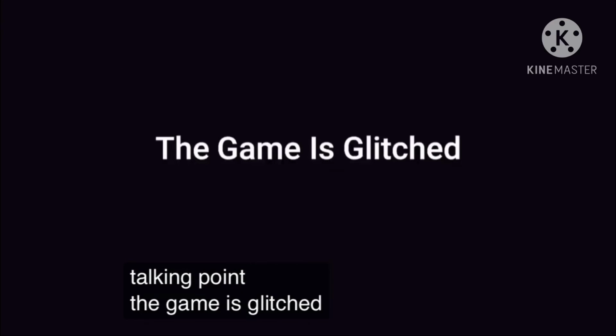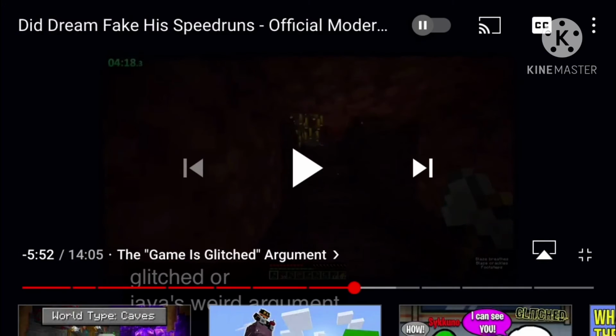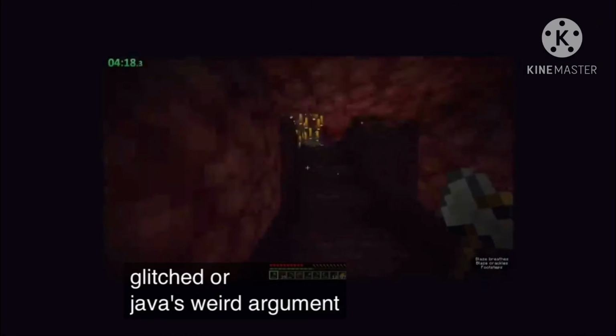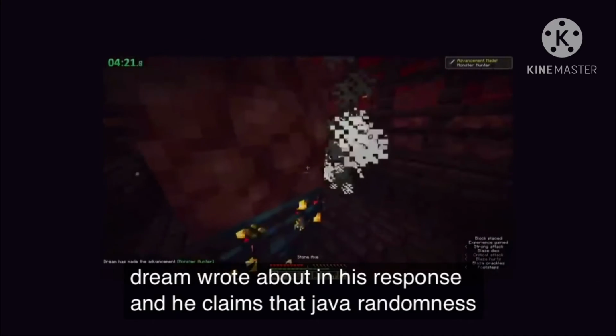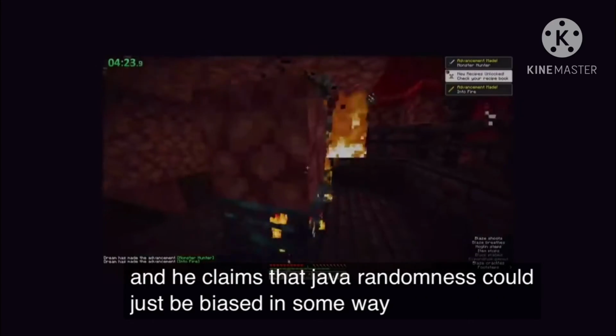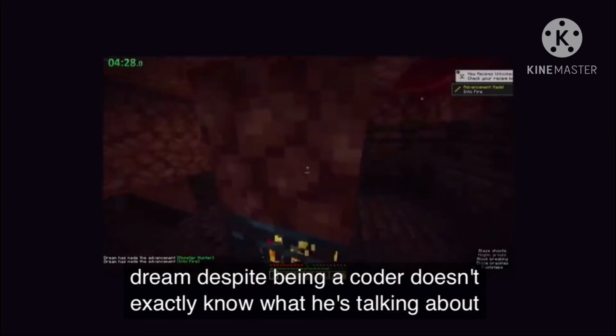The game is glitched, or Java's weird argument. Now, yes, the game does glitch, but if it were to have unintentionally glitched in favor of Dream, then it wouldn't be his fault. This is something that Dream wrote about in his response, and he claims that Java randomness could just be biased in some way. Dream, despite being a coder, doesn't exactly know what he's talking about here.